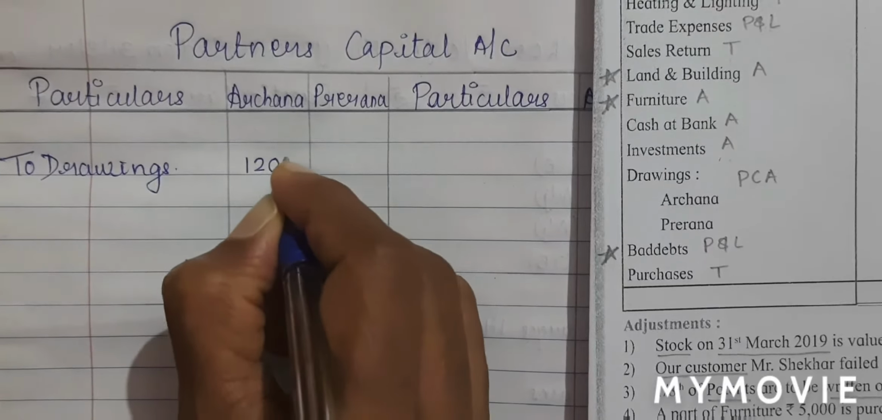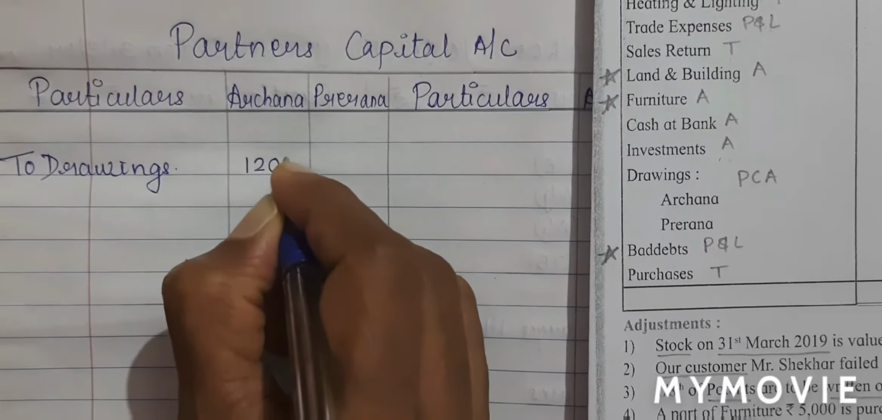Next we have purchases, which will be written in my trading account debit side. I have already written purchases. So in the inner column, I'll write 23,700. With this, we have completed the debit balances. We will now move on to the credit balances.